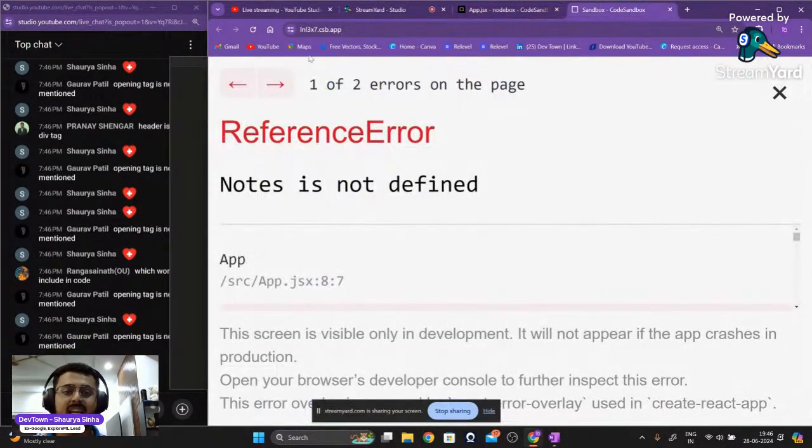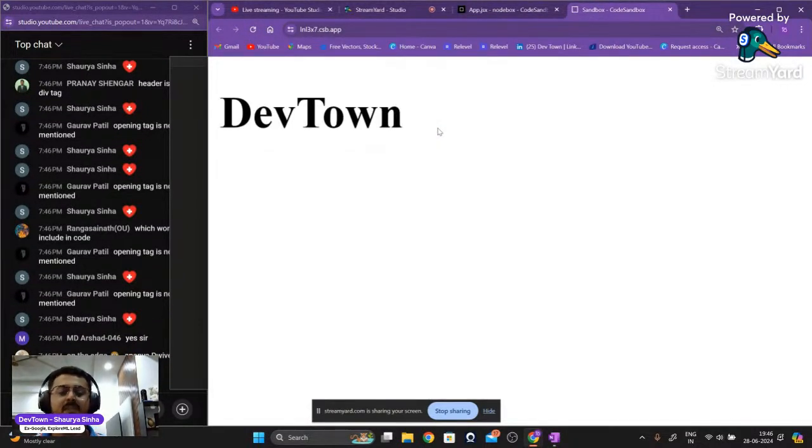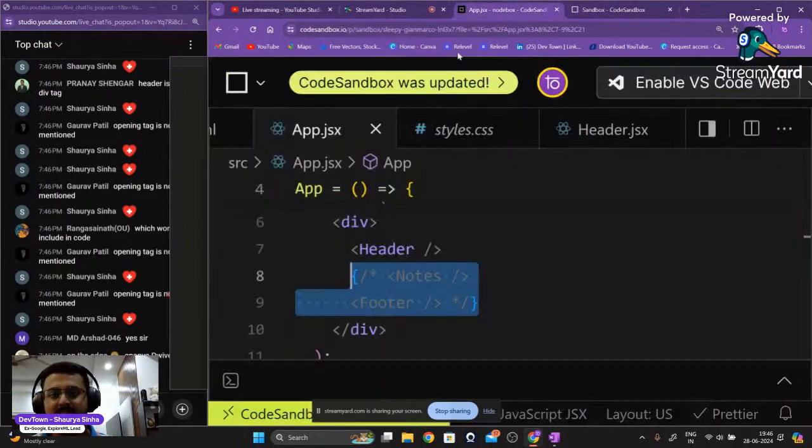We go back to our website and we'll again try to refresh the page. So we are able to see DevTown coming up on our screen, guys. Are you guys able to see this? We're getting DevTown coming up on our screen. Again, I think so. The problem has started.